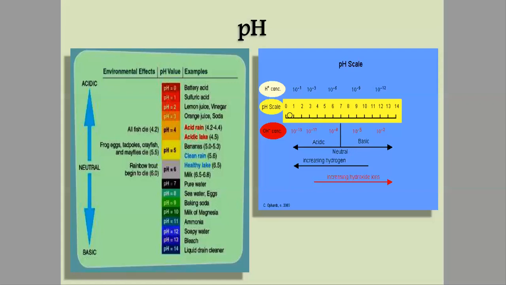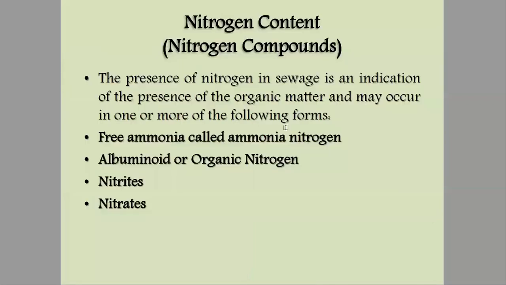Suppose we know the concentration of H plus, then we are able to find the concentration of OH minus also. We will solve examples on it.